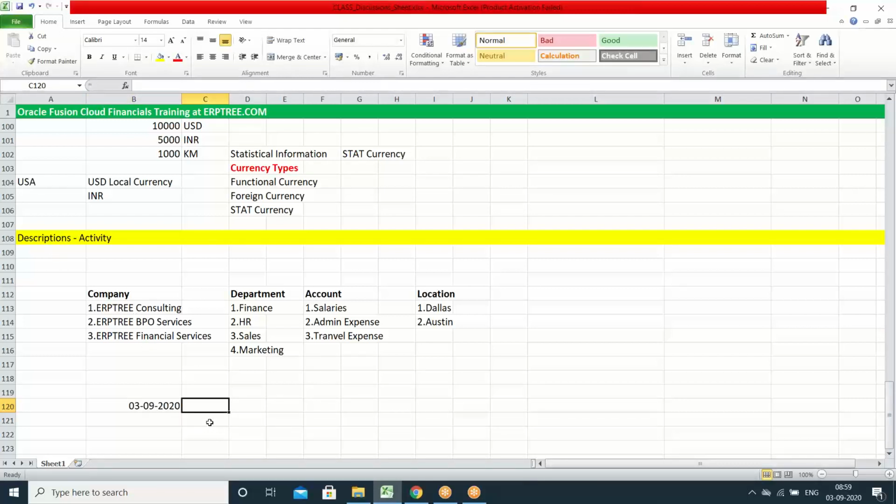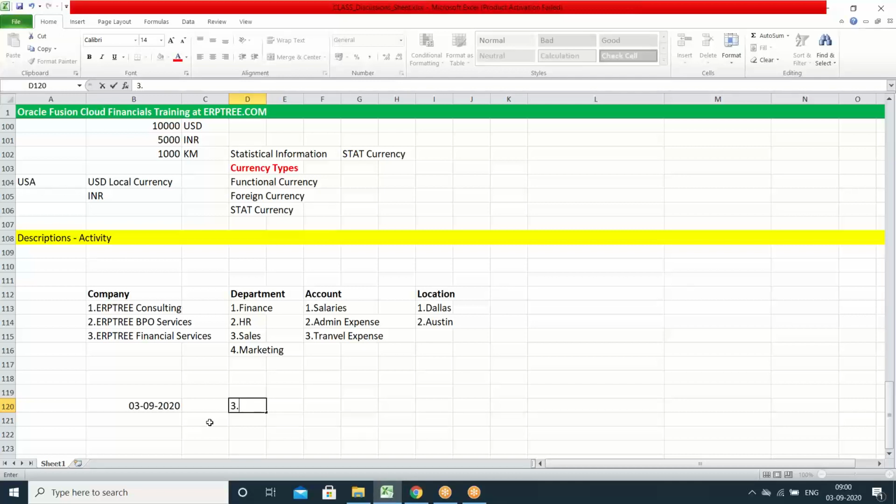Description, how they have to write the description. For the information they want to capture, the detail level for every transaction, we have that information ready. Now the transaction happened in the finance department. So they'll take 3. 3 means finance, ERP3 financial services.